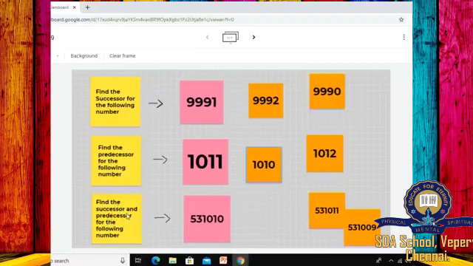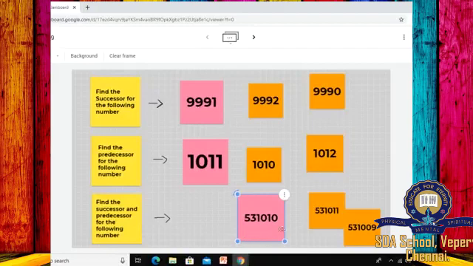Find the successor and predecessor for the following number. A number is given, we have to find its successor as well as its predecessor. The successor of a number will be the number next to it. The number given here is 5,31,010. So what will be the next number?